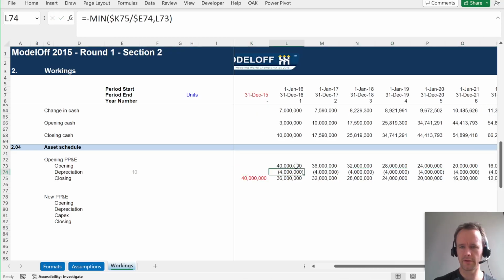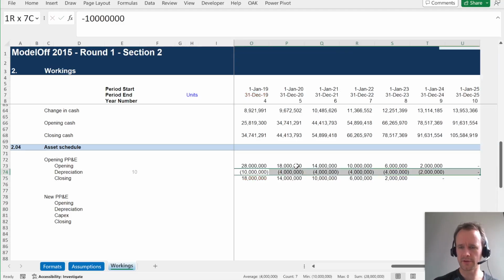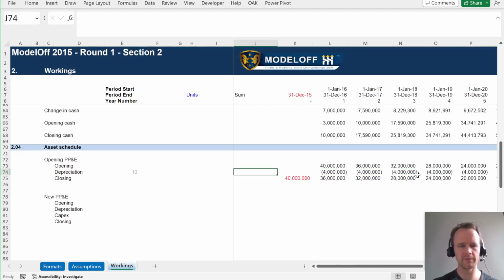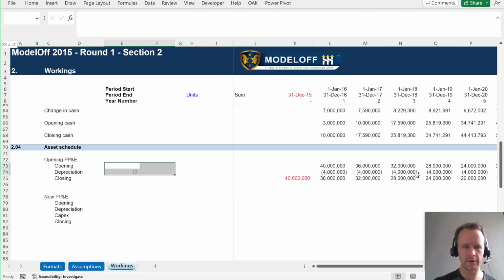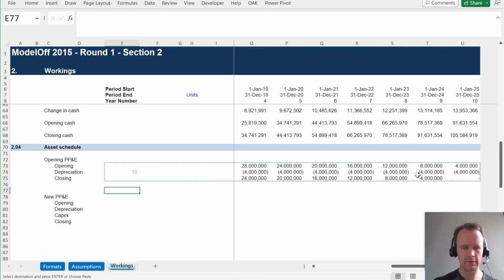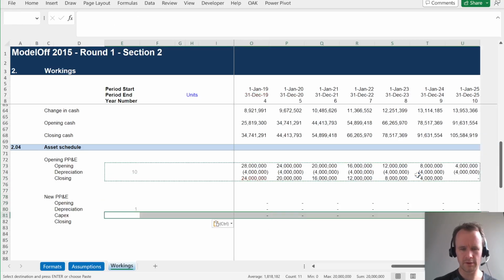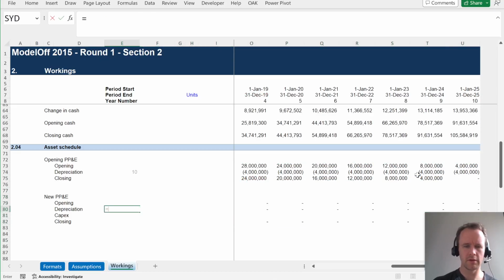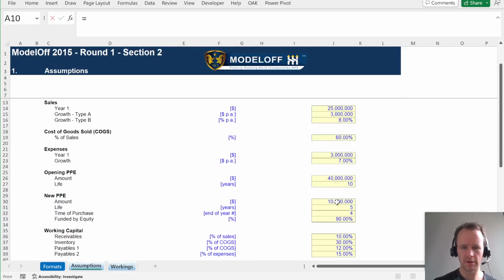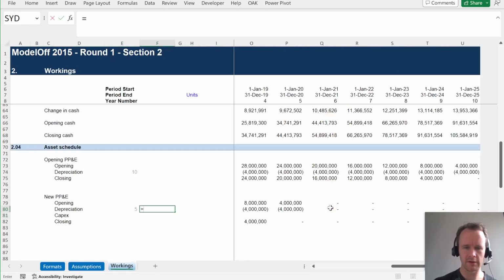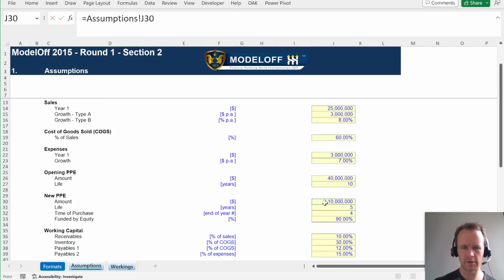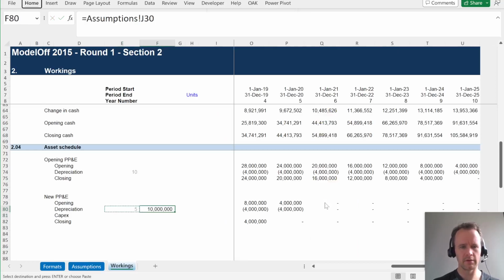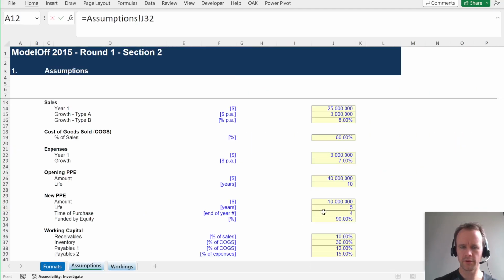And that way, let's say that we did, oops, sorry, some extra there so that we get to 0 at the end. You can see now you're not going to depreciate more than there is. So that's good. And then we can carry all of this down to here and put a bump in the middle. So our new PP&E has a 5-year life. It has a value of 10 million, and the 10 million should be here, and purchase is in year 4.